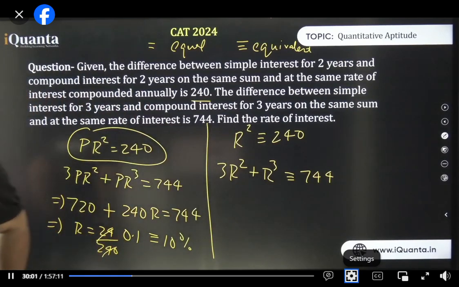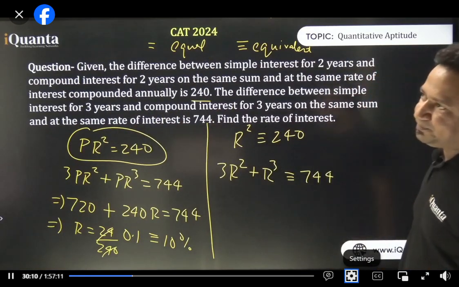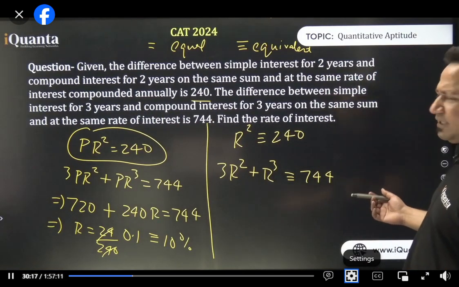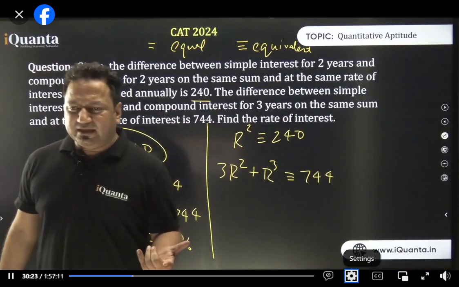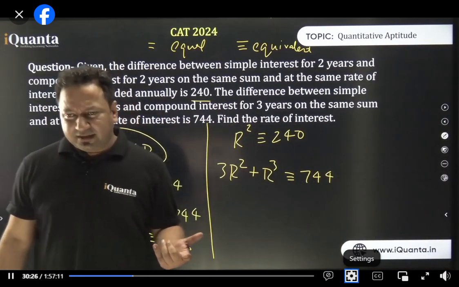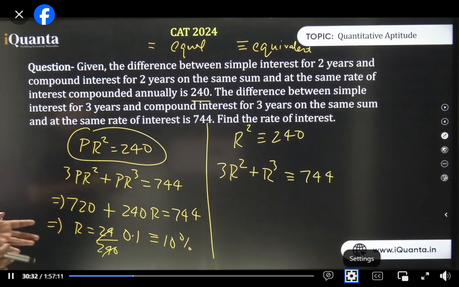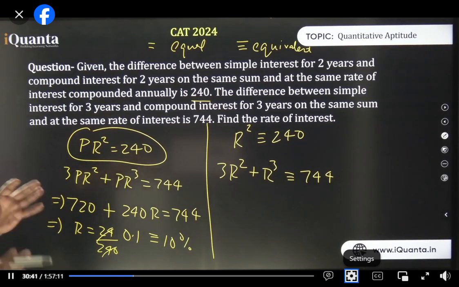Yes, equal is like numerically equal. Equivalent is something similar to, which denotes something. For example, nobody has seen Shiva. Has anyone seen Lord Shiva? Nobody has seen him at all. So the moment we see Lord Shiva, that is going to be equal. But now we use the murti of Shiva. That is equivalent. Now understand? That idol is equivalent to Lord Shiva. Or a globe is equivalent to planet Earth.